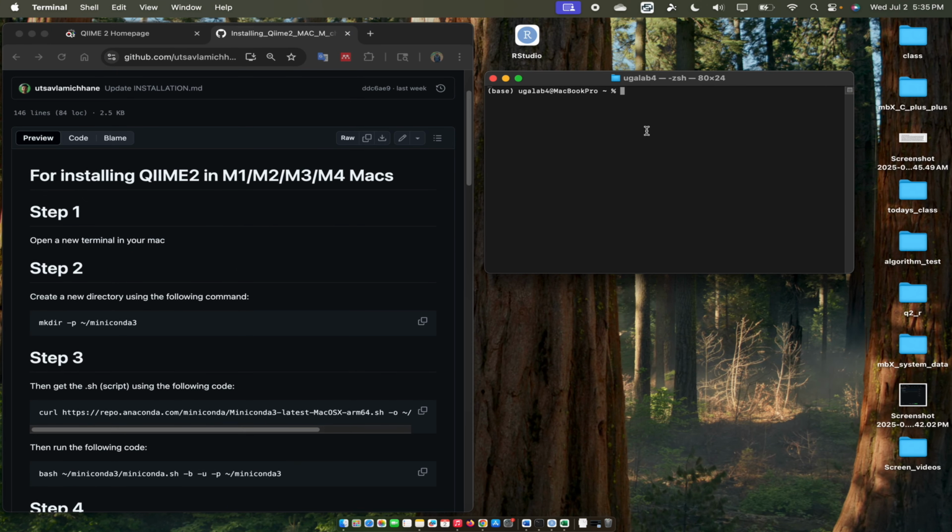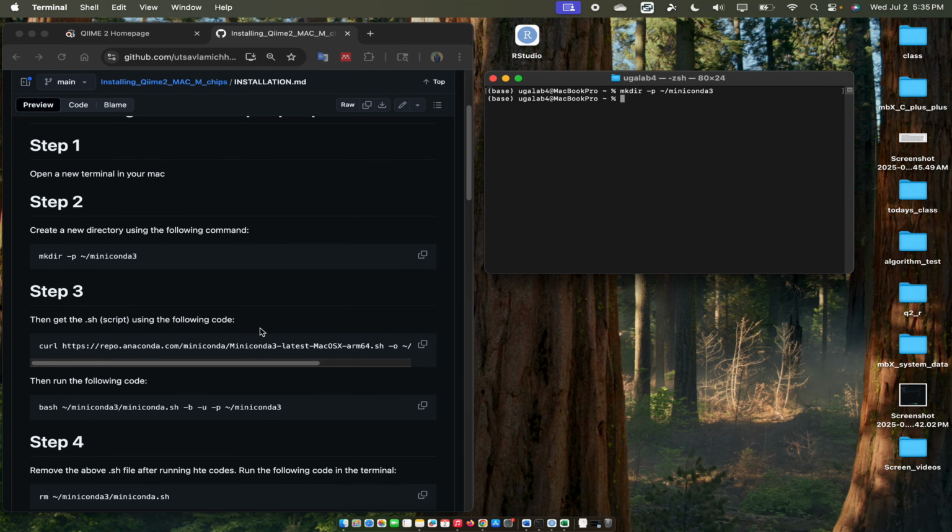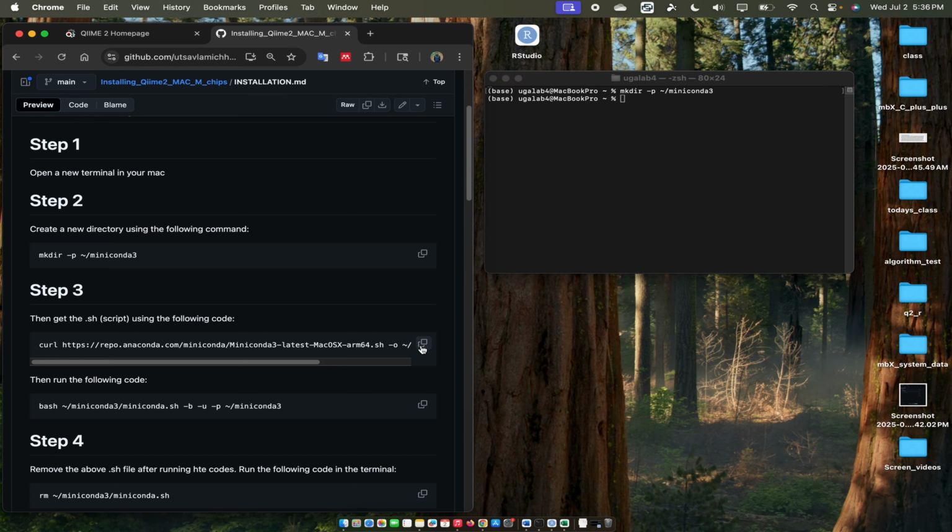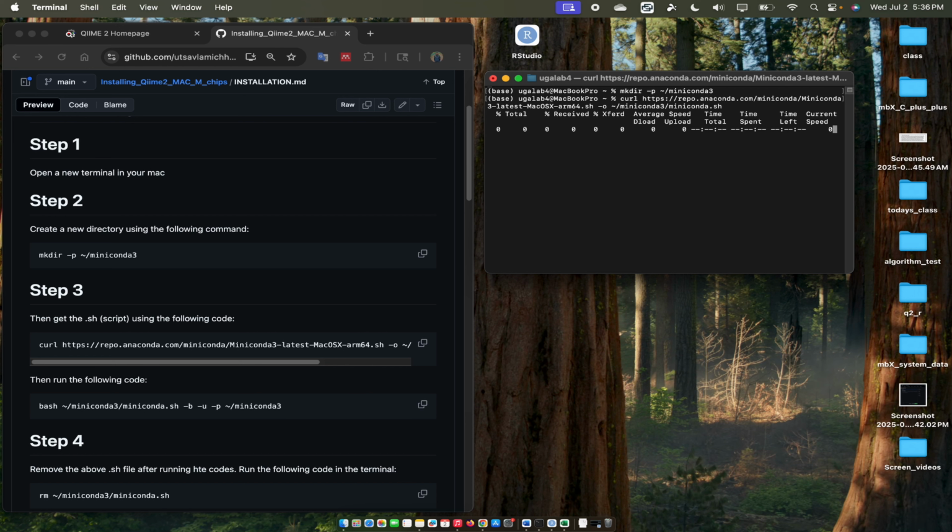Once you have the terminal open, you need to create a new directory called Miniconda. You just copy this code, paste it here and enter it. The next step is to get the script, the .sh file. You copy this code, paste it here, return or enter. So you should see something like this.